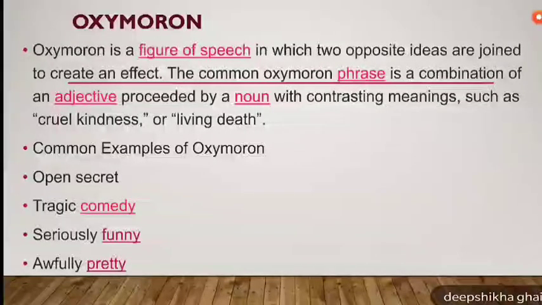Cruel and kind are opposites. Similarly, living and death is opposite. Let's see some common examples of oxymoron. Open secret, tragic comedy, seriously funny, awfully pretty. Generally, oxymoron is used either to create a satire or to show a sarcastic comment or at times to create humor.